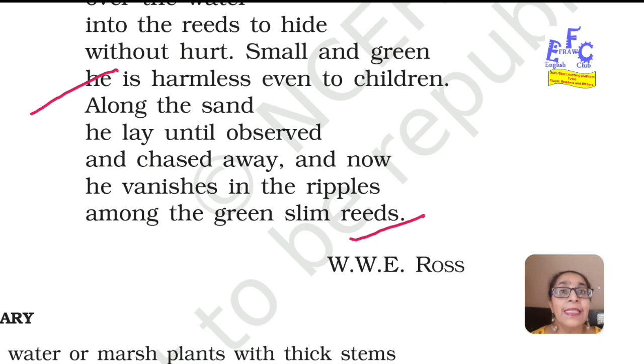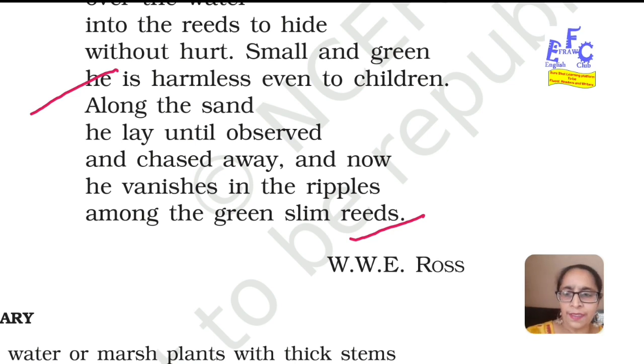Along the sand he lay until observed and chased away, and now he vanishes in the ripples among the green slim reeds. So let's look at the difficult words that we come across in this paragraph. The first word is observed, which means seen or spotted.